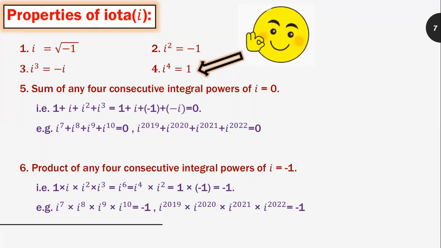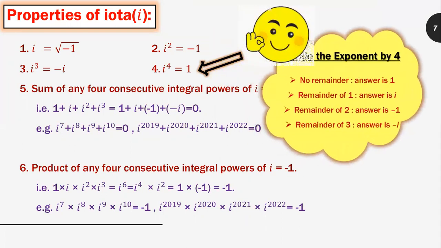Number 6, the product of any four consecutive integral powers of i is equal to minus 1. That is, 1 into i into i square into i cube is equal to i raised to 6, which can be written as i raised to 4 into i square. We know that i raised to 4 stands for 1 and i square stands for minus 1. Therefore, 1 into minus 1 is equal to minus 1. For example, again I will take the same example, i raised to 7 into i raised to 8 into i raised to 9 into i raised to 10, which gives the result minus 1.